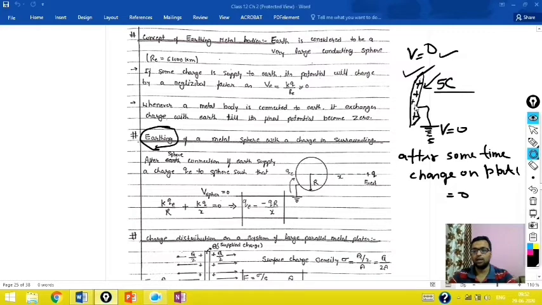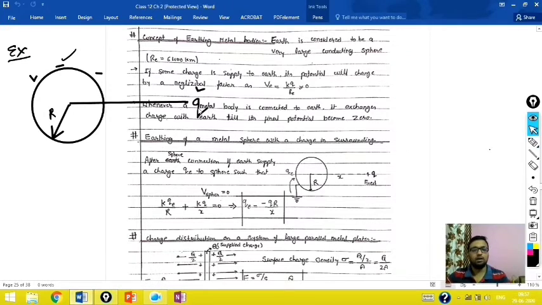Whenever we connect any given material with earth, the only thing that is true is that the potential of that plate and the earth will be the same, and that will be 0. It is not necessary that the charge should be 0. In this case, the plate will achieve potential 0 only if its charge is 0, but it is not true for all cases. To prove this, let me take one different example.